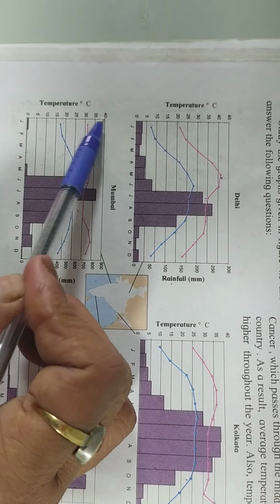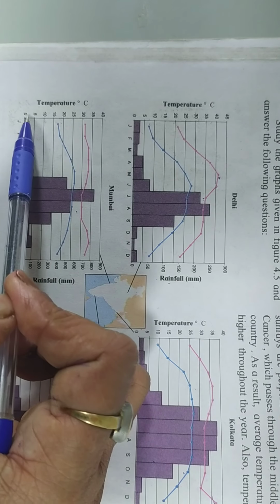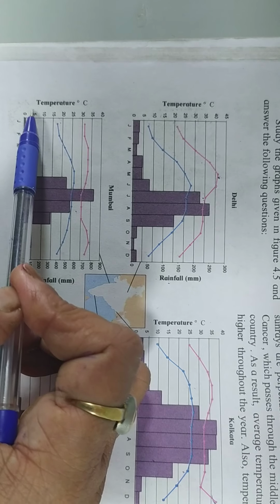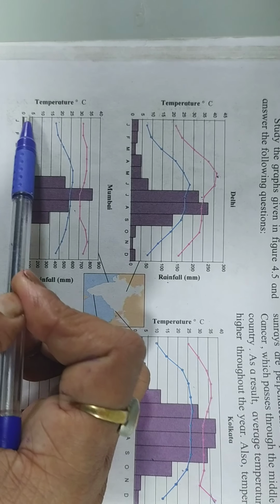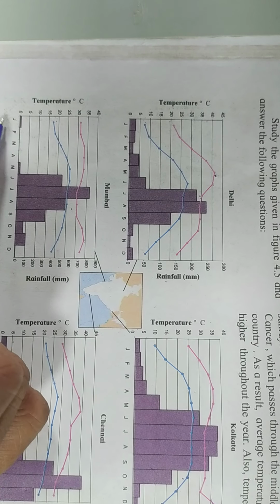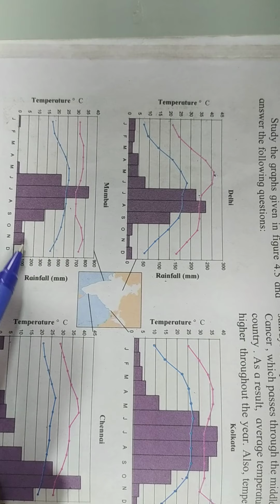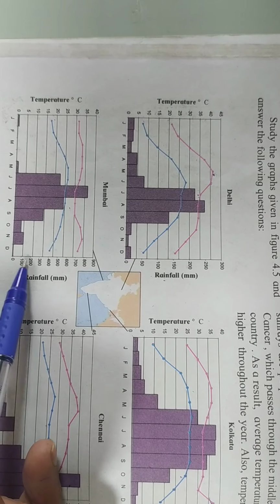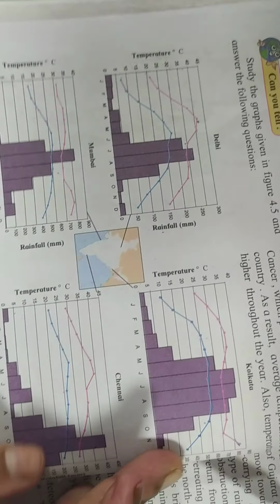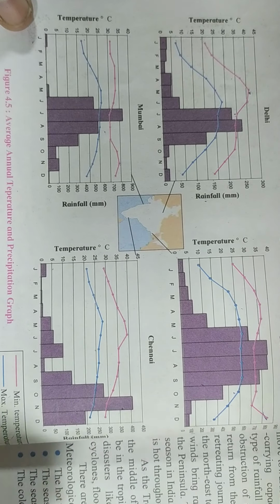The y-axis represents temperature in degrees centigrade, and the x-axis represents the initials of the month stretching from January to December. This is rainfall in millimeters, and the red line indicates maximum temperature and the blue line indicates minimum temperature.